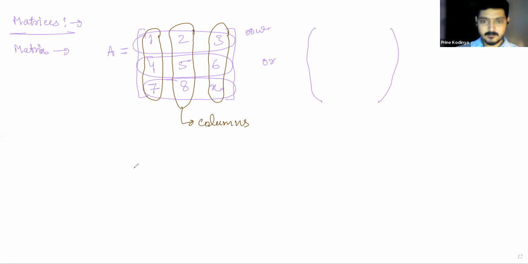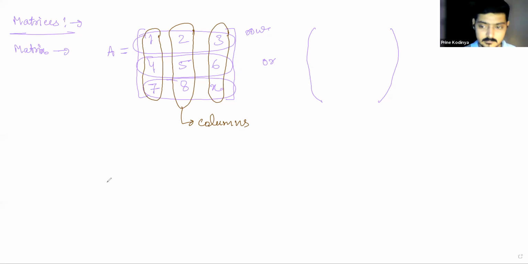So a matrix will look like this. There are two important things here. First is rows, which are horizontal lines basically. So there are three rows here. Row 1 contains 1, 2, and 3. Row 2 contains 4, 5, and 6. And row 3 contains 7, 8, and X. Right? And then these three vertical lines are known as columns. So column 1 contains 1, 4, 7. Column 2 is 2, 5, 8. And column 3 is 3, 6, X.